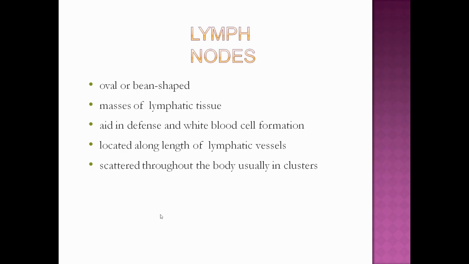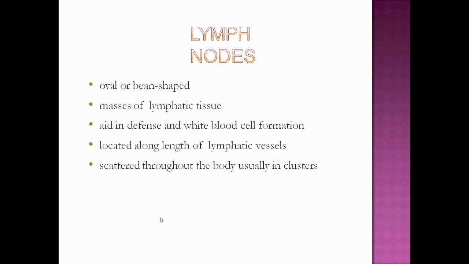Now we will see the lymph node. A lymph node is an oval or bean-shaped structure, and it is a mass of lymphatic tissue, and it will aid in defense and white blood cell formation. It is located along the length of the lymphatic vessels, and it is scattered throughout the body, usually in clusters.